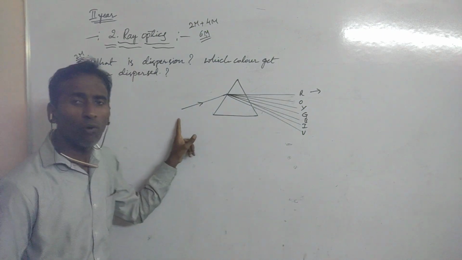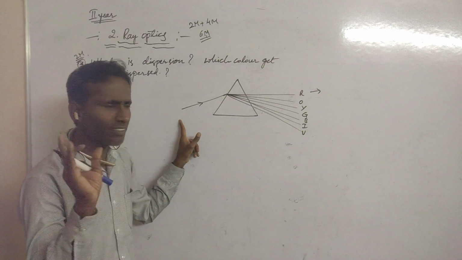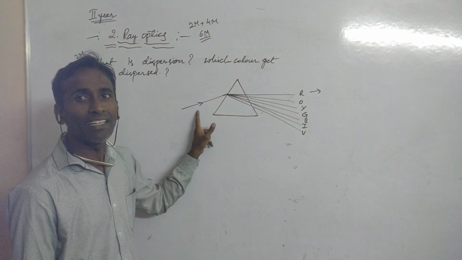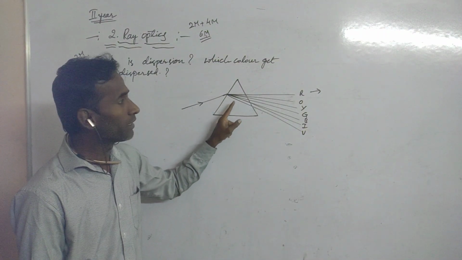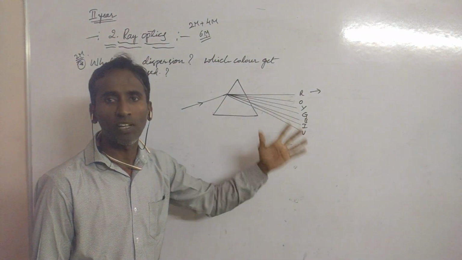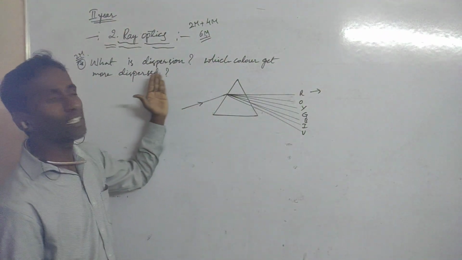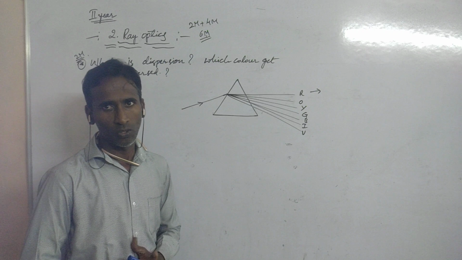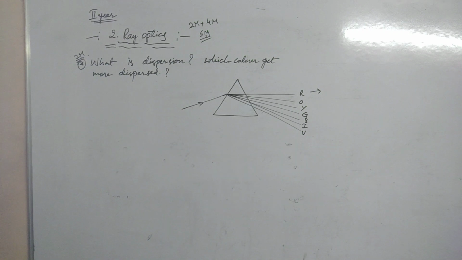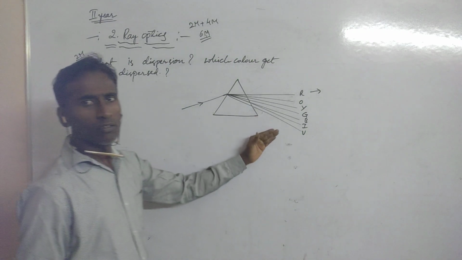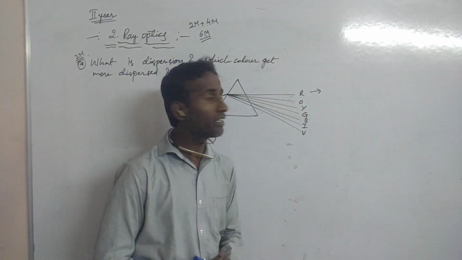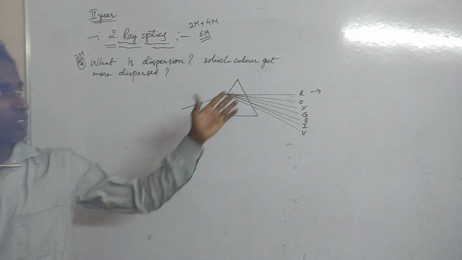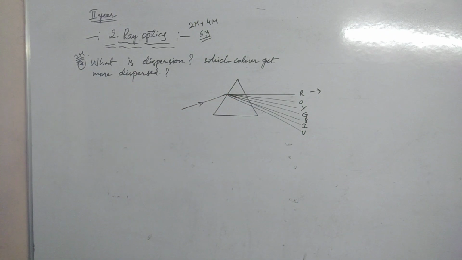Now see here, how can we write the definition for it? You have to write like this only. When a white light passes through the prism, it is split into different types of colors. That is called dispersion of light. And which colors do we get here? Already I told you, red color is there and violet color is there.